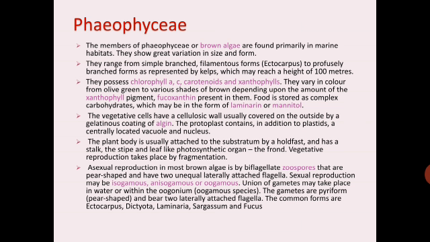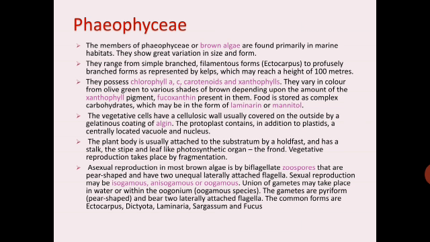So these are the characteristic features of Phaeophyceae, commonly called brown algae. Mainly they are marine, found in marine habitats. They may be simple branched filamentous forms, and they may be profusely branched also; they are huge, which may reach a height of about 100 meters. They have the pigments chlorophyll A, chlorophyll C, carotenoids, xanthophylls. Then stored food is in the form of laminarin or mannitol.